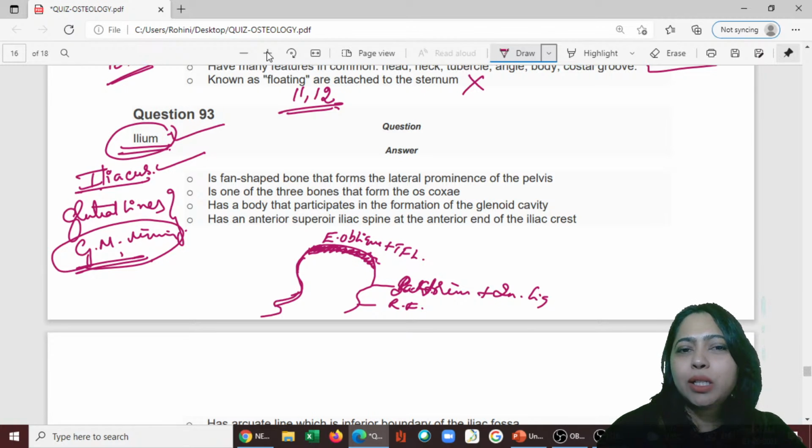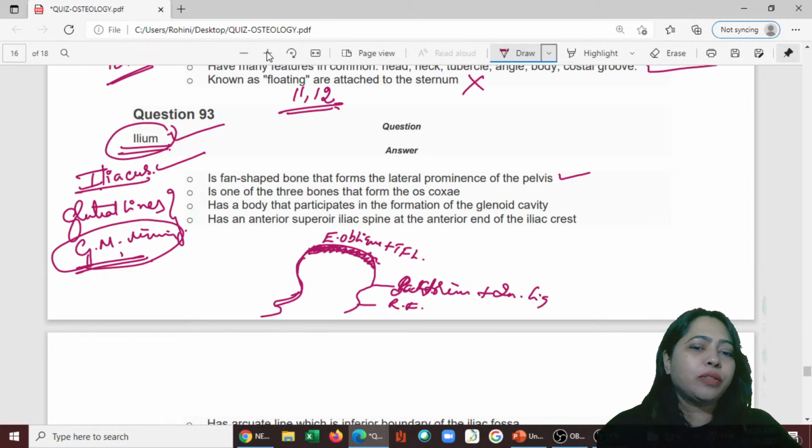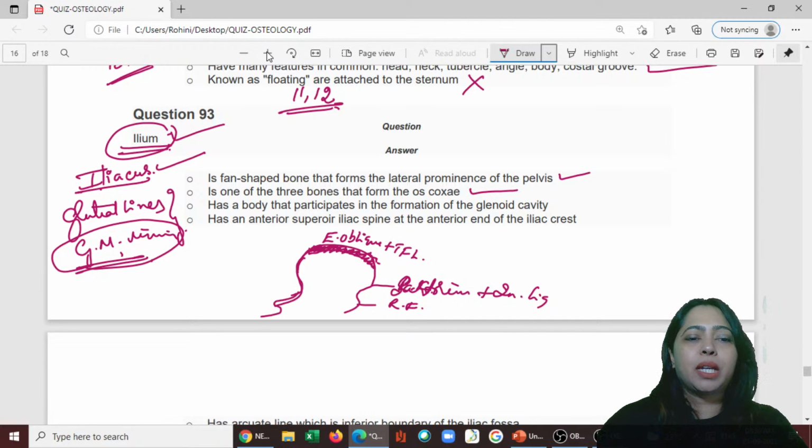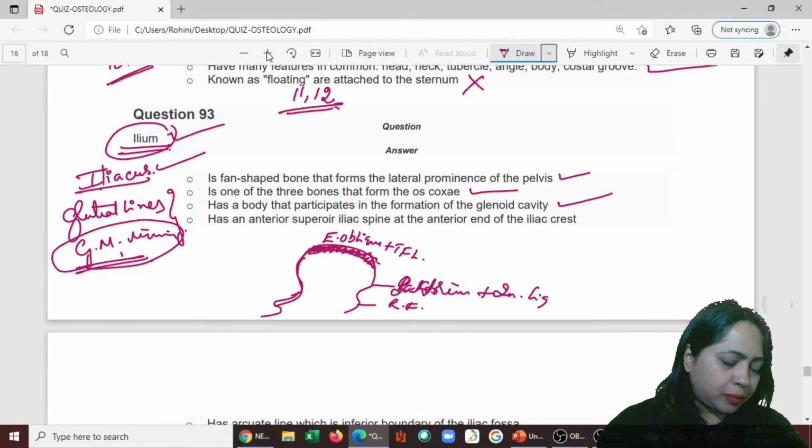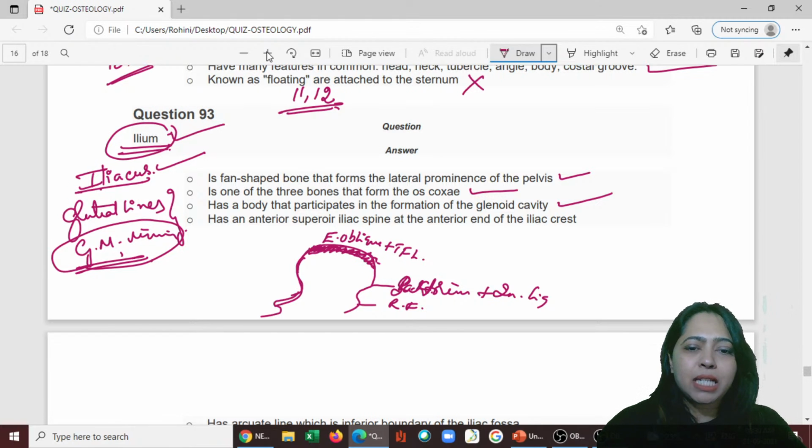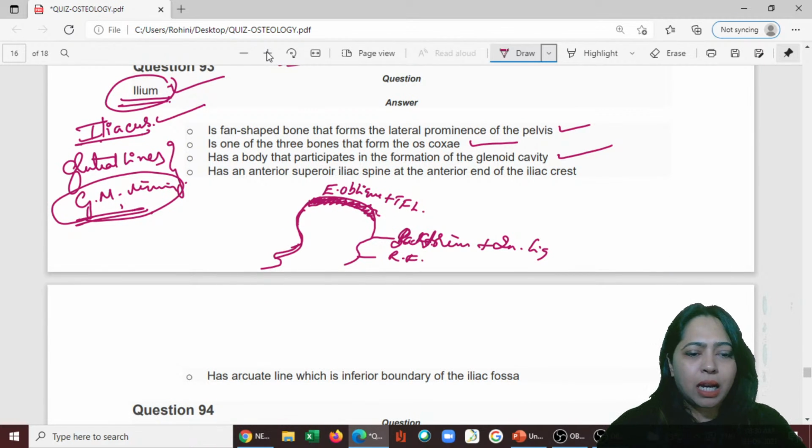The auricular surface articulates with the sacrum. So ilium is a fan-shaped bone that forms the lateral prominence of the pelvis. Correct. It's one of the three bones that form the hip bone. It has a body that participates in the formation of the acetabulum. It has an anterior superior iliac spine at the anterior end of the iliac crest. Right. Has arcuate line, which is the inferior boundary of the...